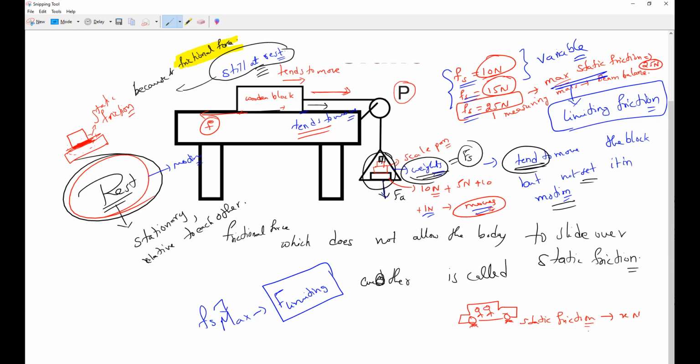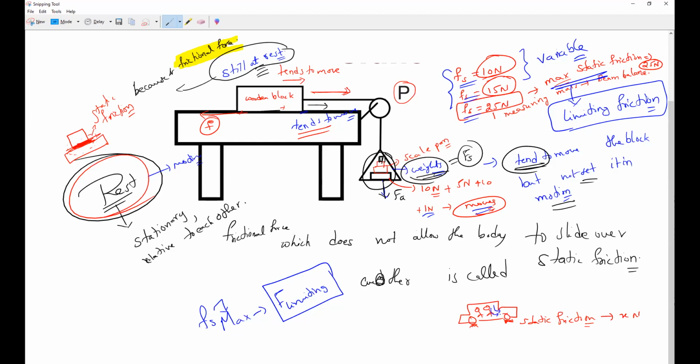Now, if I sit inside the car before it is started, will static friction increase or decrease? My weight is also added, so there is more interlocking, and more friction. Am I right or wrong? Yes, sir. Now I start my car. I put one leg on the brake and the other slowly presses the accelerator. I am pressing the accelerator, but I am not moving, so my static friction is almost maximum. I am tending to move, but I am not moving. As soon as I release the brake, the car will suddenly start moving forward. Am I right or wrong? Yes, sir.